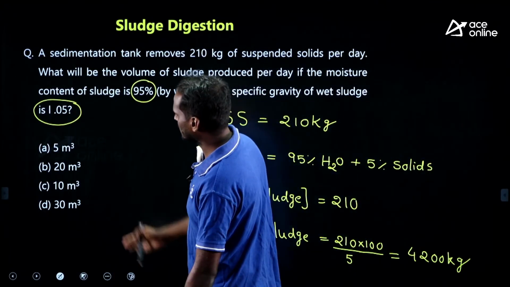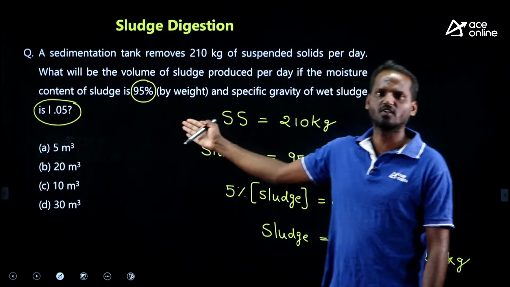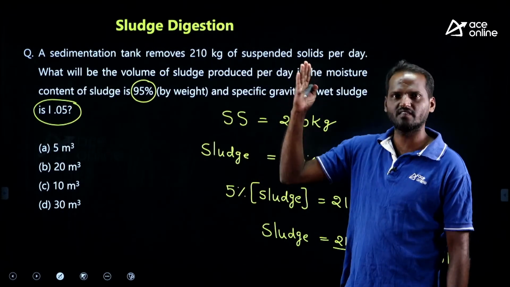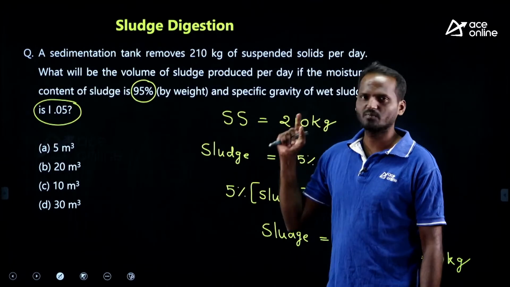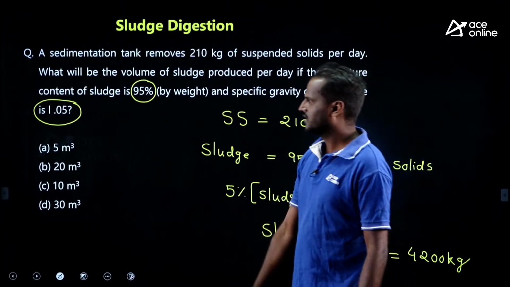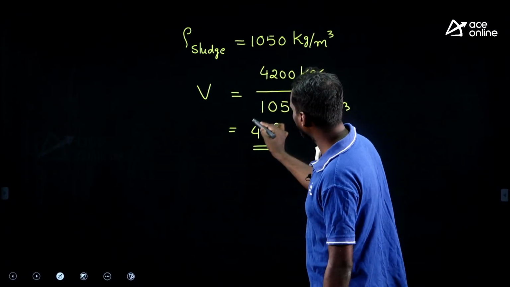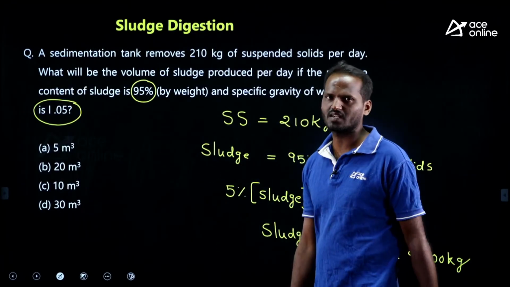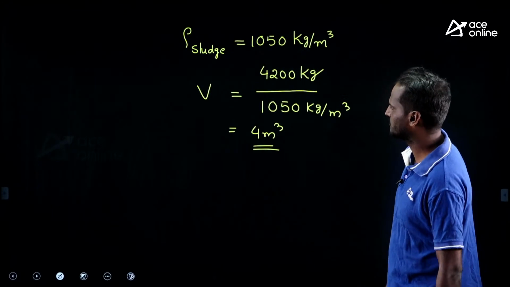Which option is matching? There is no option matching in this particular question. I have taken it from a previous SSC JE paper, and no option is matching here, but the correct answer is 4 meter cube. You can challenge that kind of question, right? 4 meter cube is correct.